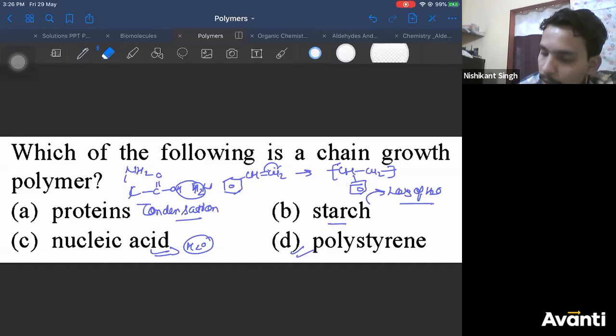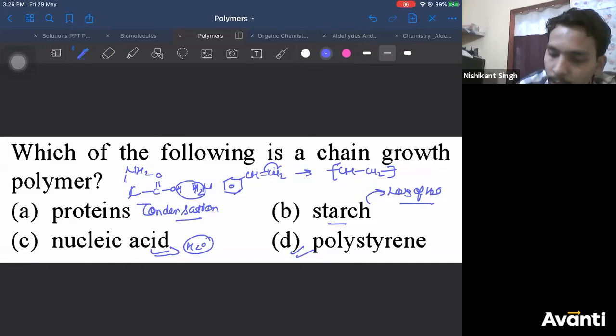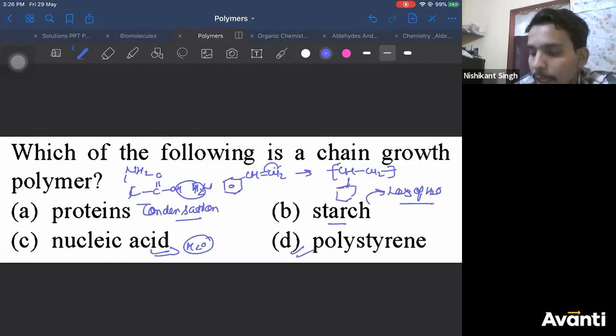This is how you'll form, right? This is your polymer. Just repeat styrene. Now here you are not eliminating. This is an addition polymer. So it is styrene, the answer, right?